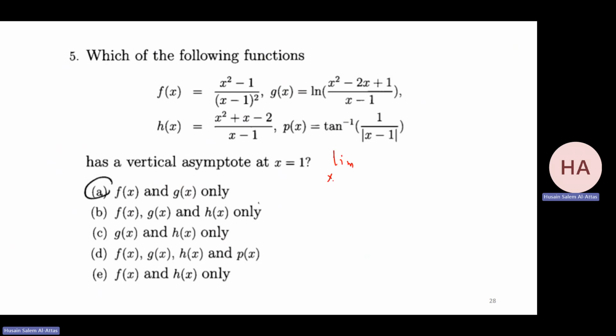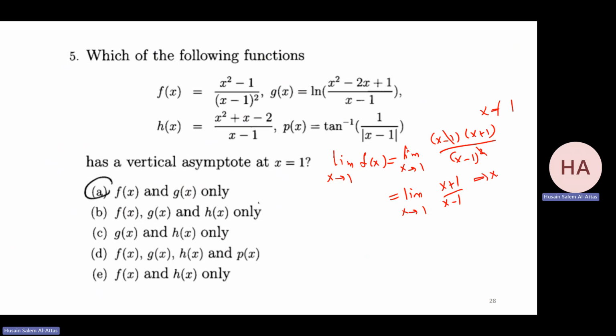Limit as x goes to 1 for f of x. That will be limit as x goes to 1 of (x minus 1)(x plus 1) over (x minus 1) squared. So this is cancelled, provided x is not equal to 1. So that will be limit as x goes to 1 of (x plus 1) over (x minus 1). So I have non-zero over 0. So for sure, x equal 1 is the vertical asymptote for f.